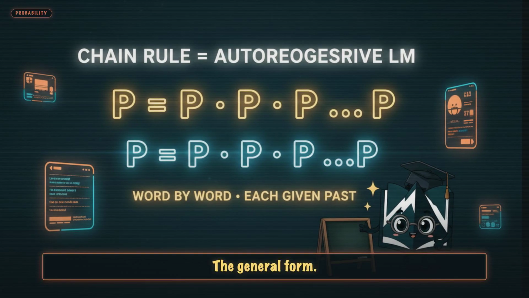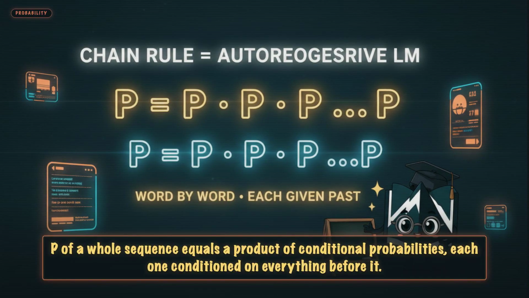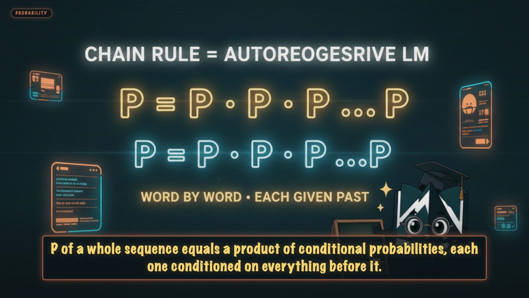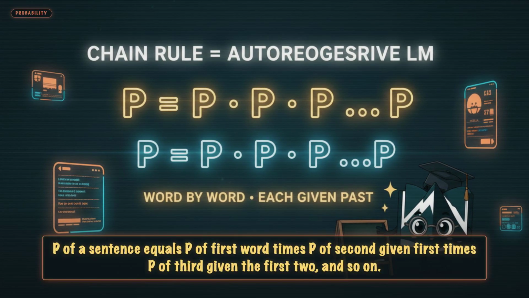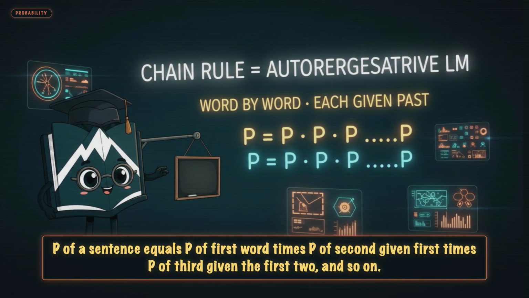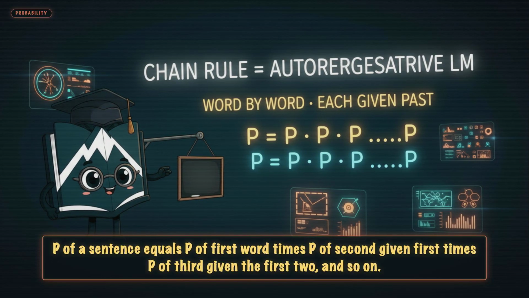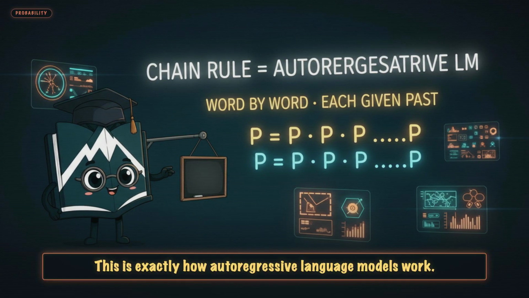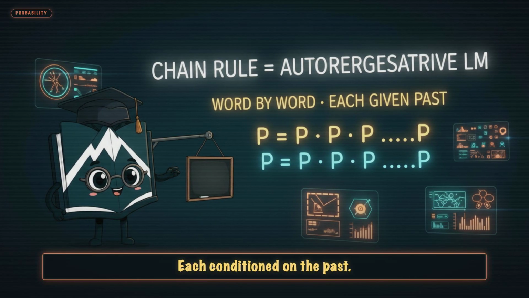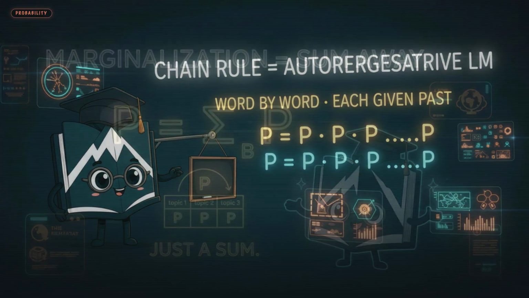Chain rule. The general form, P of a whole sequence equals a product of conditional probabilities, each one conditioned on everything before it. P of a sentence equals P of first word times P of second, given first times P of third, given the first 2, and so on. This is exactly how autoregressive language models work, word by word, each conditioned on the past.